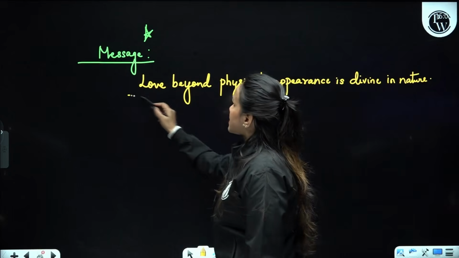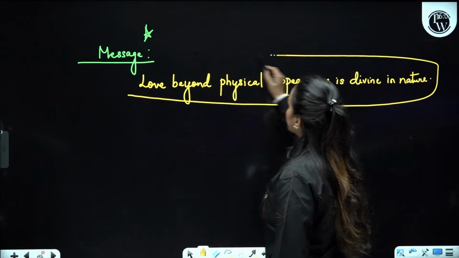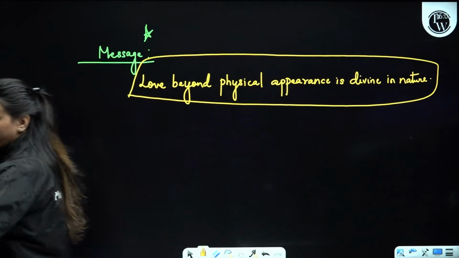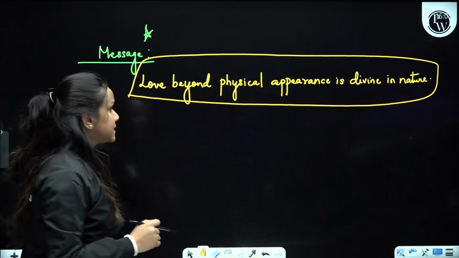Right? So this is the most important thing that you need to remember, right?